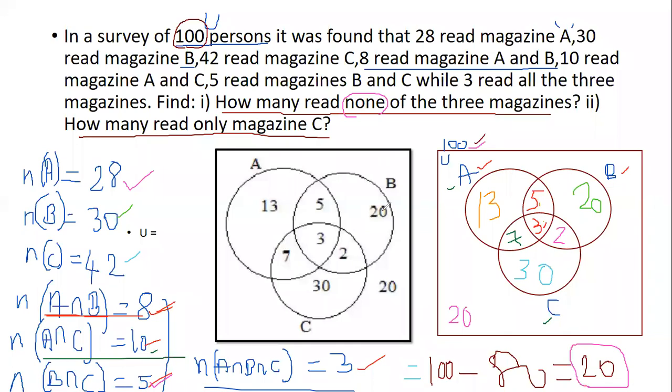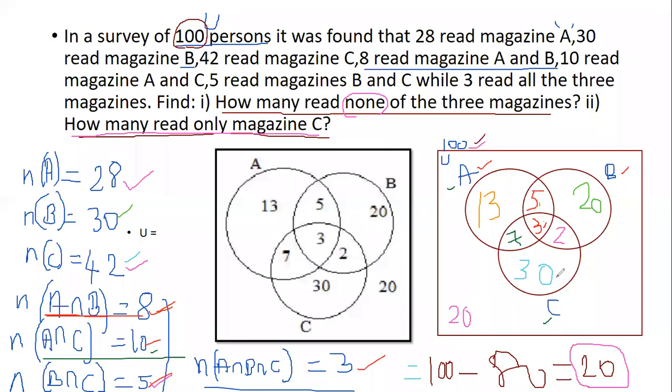Now let us see the question number 2. Question number 2, we have already solved it. Okay. How many read only magazine C? Only magazine C. Now if you see, the number of people who read magazine C were 42. Correct? And out of 42, we took out people who read both magazine A and C. We took out people who read magazine B and C. And we also took out people who read all the three magazines.